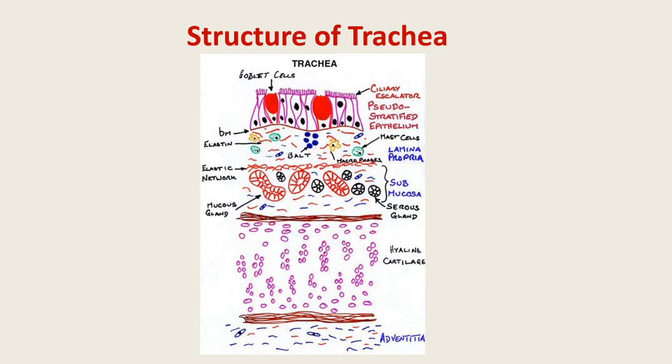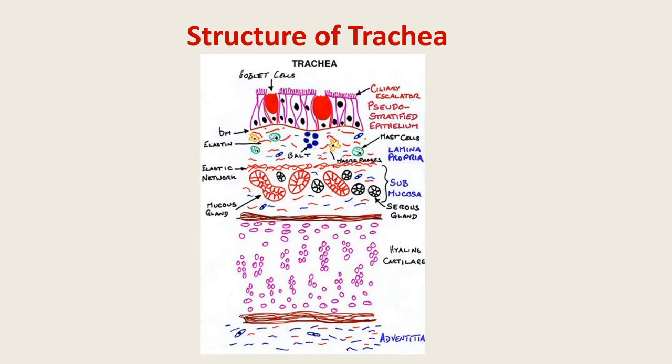The transverse muscle fibers attach largely to the ends of the cartilaginous rings, and these are called the trachealis muscles. The outermost is the adventitia or fibrosa. It is the outermost layer of the trachea, which is made up of connective tissue. It contains some smooth muscle fibers also.